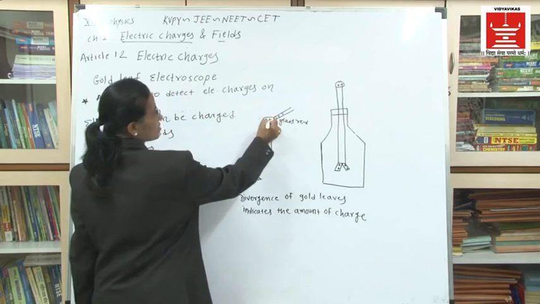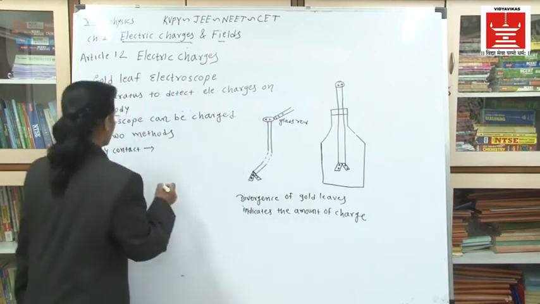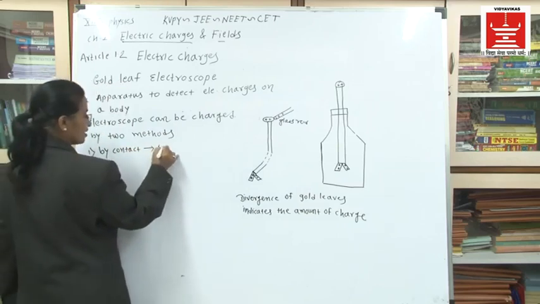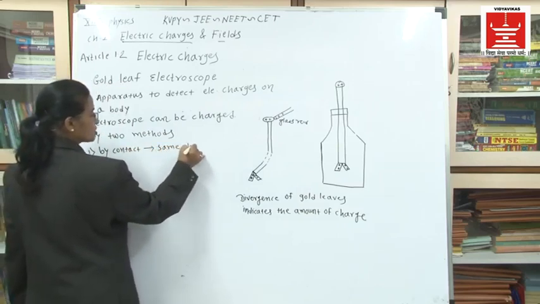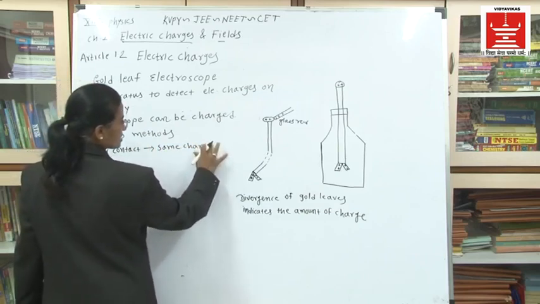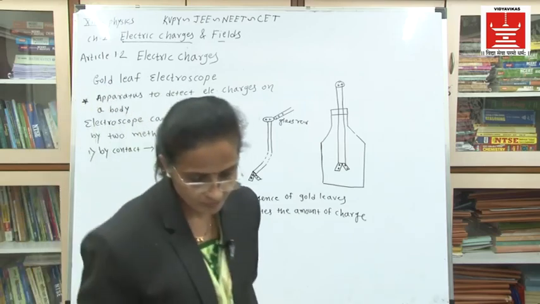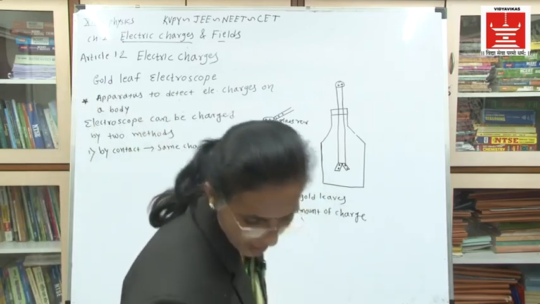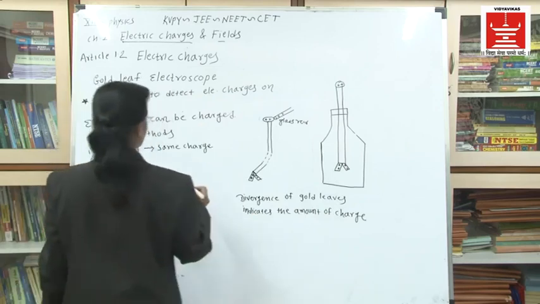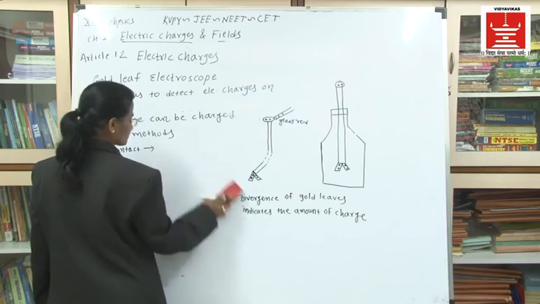If the conductor has a positive charge, the gold leaf has a positive charge. That means by the contact method, the same charge as that of the conductor. I have to write this down in detail.